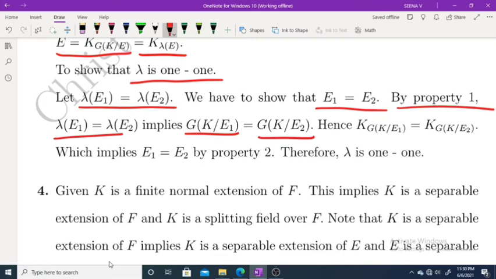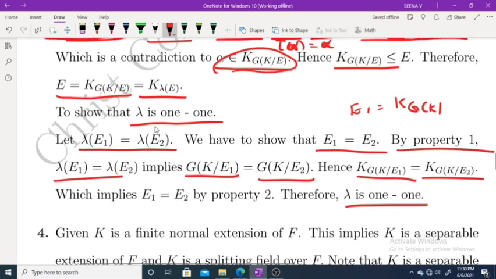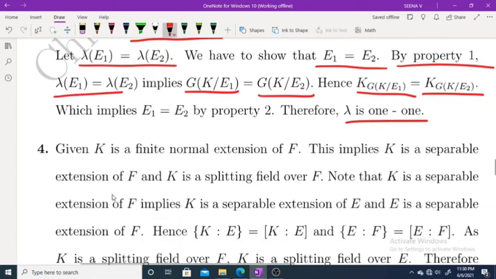G of K over E1 equal to G of K over E2 means K over G of K over E1 equal to K over G of K over E2, which implies that E1 equal to E2, because by property 2, E1 is equal to K over G of K over E1. From this we get lambda is one to one.